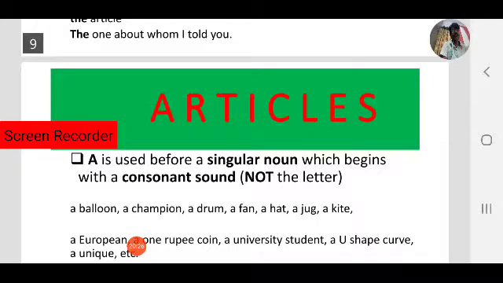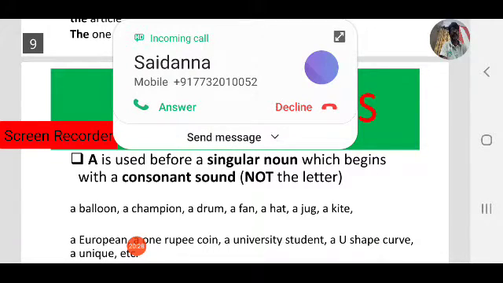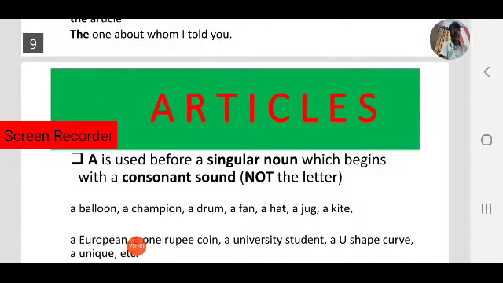U shape comes under consonant sound. In all these examples, unique is the same: the letter is a vowel letter, but the sound yu is a consonant sound.